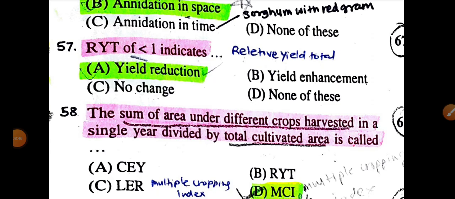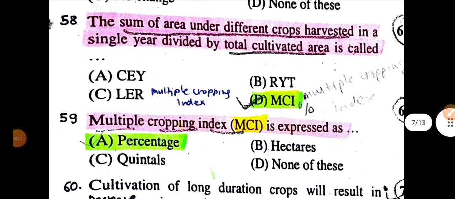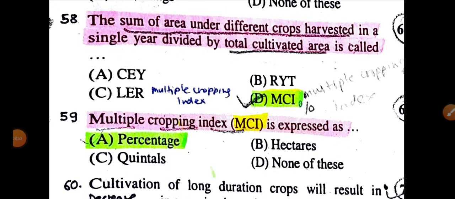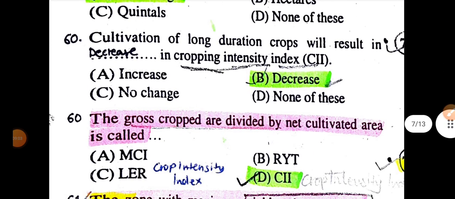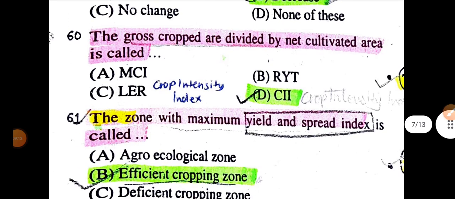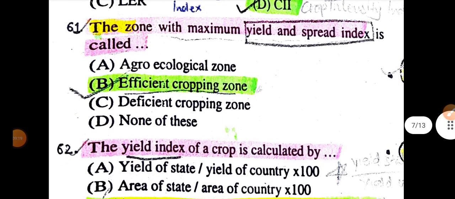When the relative yield total is less than 1, it indicates yield reduction. The sum of area under different crops harvested in a single year divided by total cultivated area is called multiple cropping index, and is expressed in percentage. Cultivation of long duration crops will result in a decrease in cropping intensity. The gross cropped area divided by net cultivated area is called cropping intensity index.